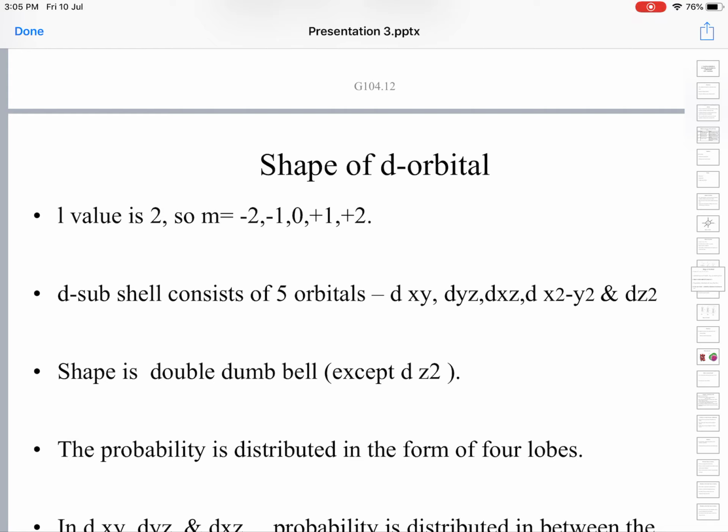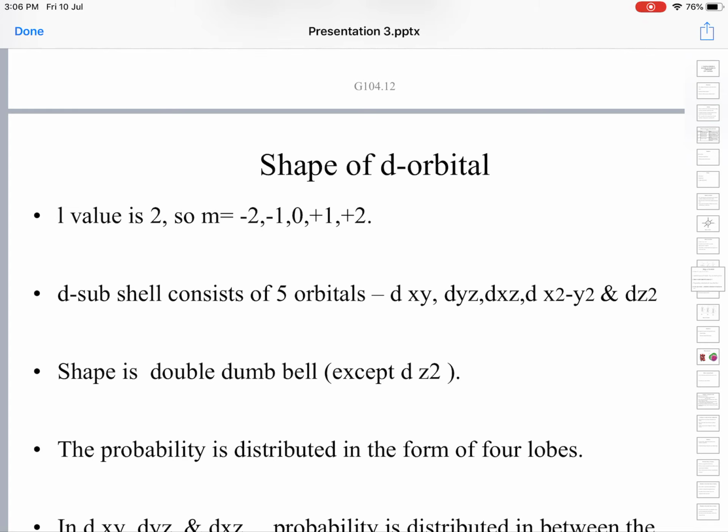Okay, minus L to plus L including 0. Here, since the L value is 2, the m values are minus 2, minus 1, 0, plus 1 and plus 2. The d subshell consists of 5 orbitals, so obviously there are 5 orientations of the d orbital. We call them the 5 d orbitals.